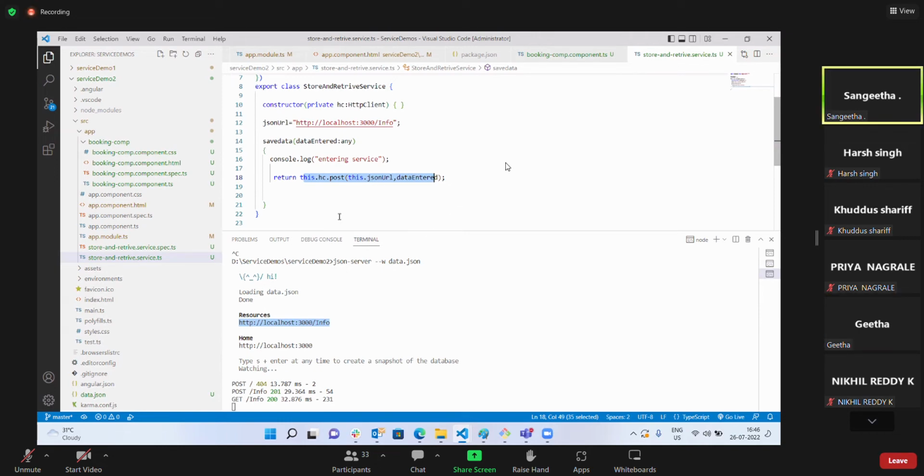So hardly some 10 days back, we persisted the data in JSON server, in a JSON file. We used the same functionality in JavaScript and persisted the data in our db.json file.